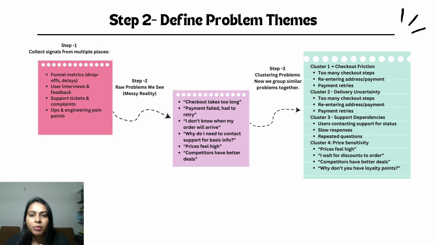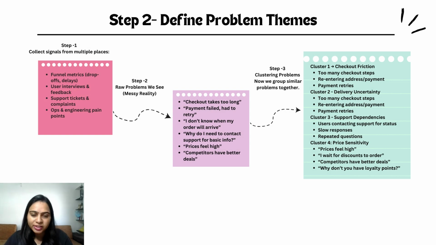One more thing before we move on. While clustering problems, we also notice another thing coming up. Pricing and deals. Users saying things like, pricing is too high, competitors have better deals, why don't you have loyalty points? These are real signals and they matter.